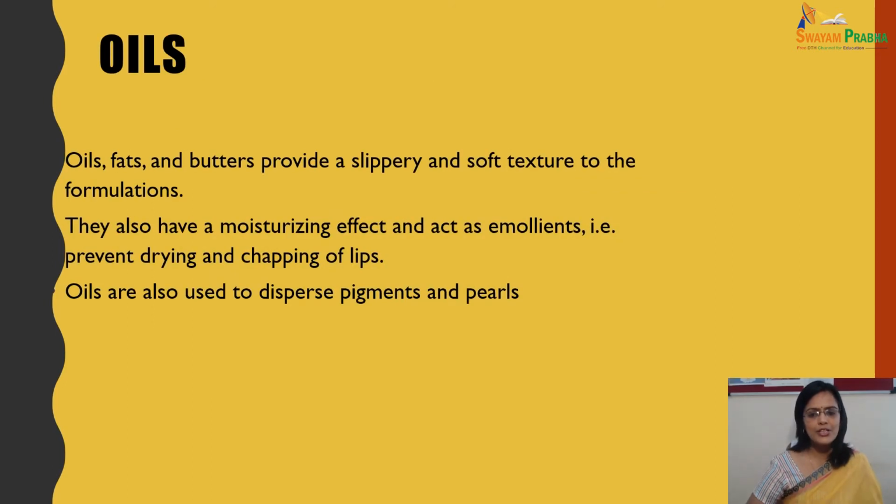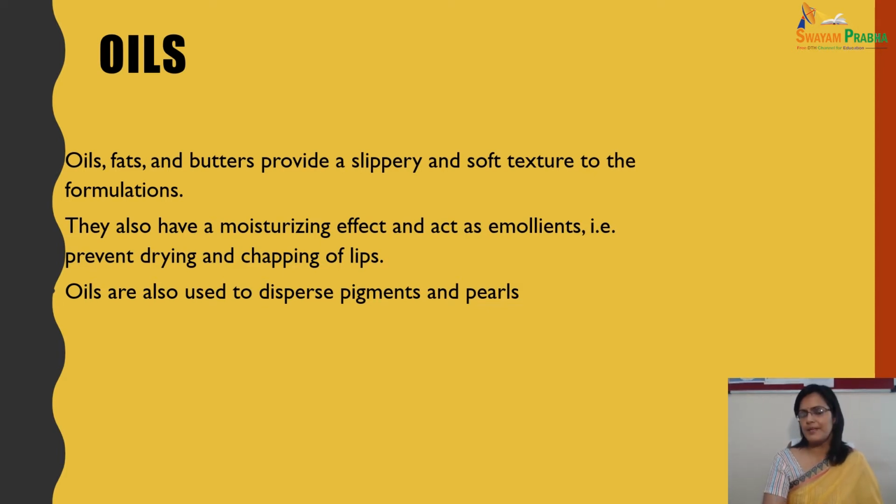Next is oil. This is also a very important ingredient. Oils, fats and butters provide a slippery and soft texture to the formulation, and they also have a moisturizing effect and act as emollients, preventing drying and chapping of lips. Oil can also be used to disperse the pigments and pearls.